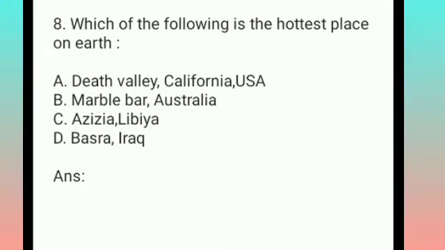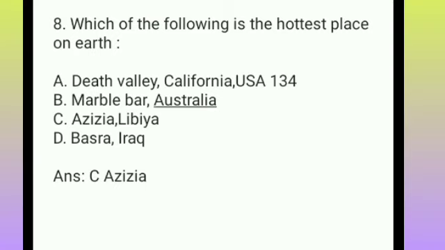And the answer to this question is C, Azizia. Many of you must be thinking that Death Valley is the hottest place, but it's not. Although if you Google it, it will say Death Valley, actually option C, Azizia in Libya, is the hottest place on earth. I will also give you the temperatures of all these places so you can have a better understanding. Death Valley in California has a highest recorded temperature of 134 degrees Fahrenheit, recorded in 1913.